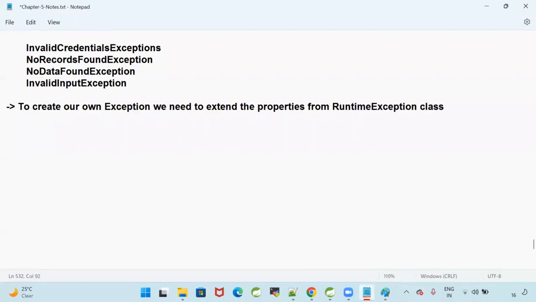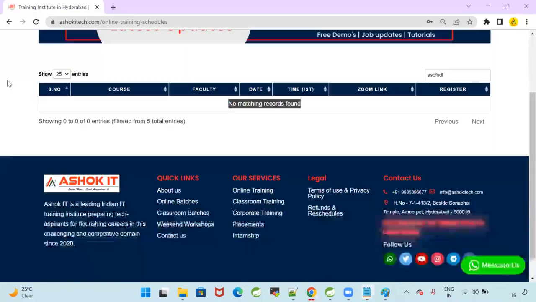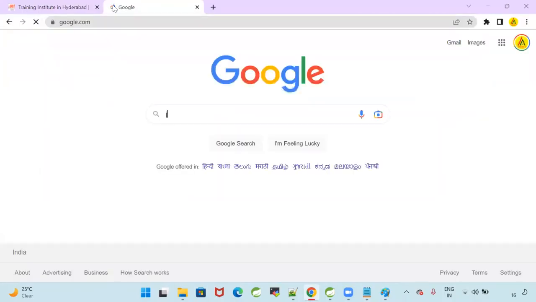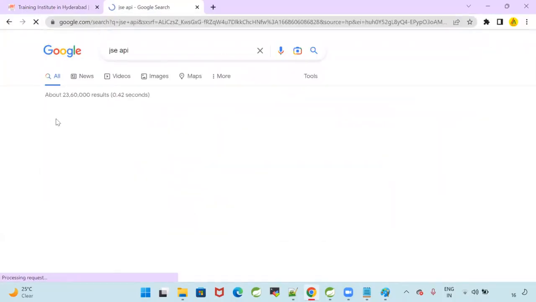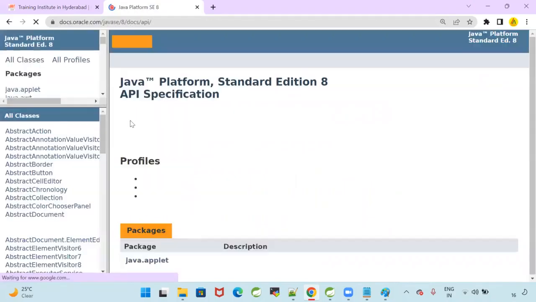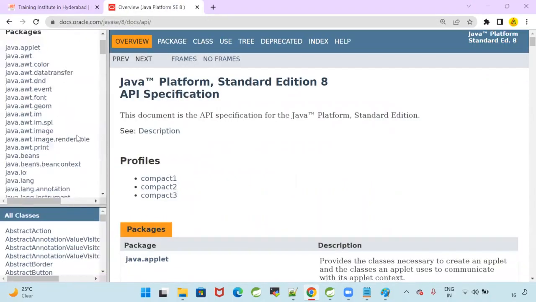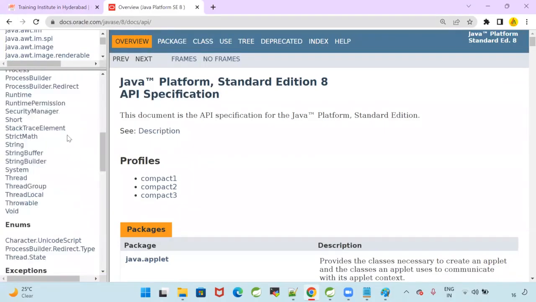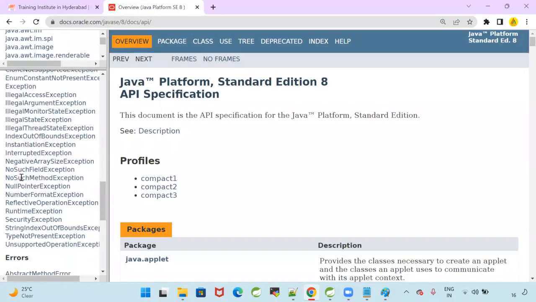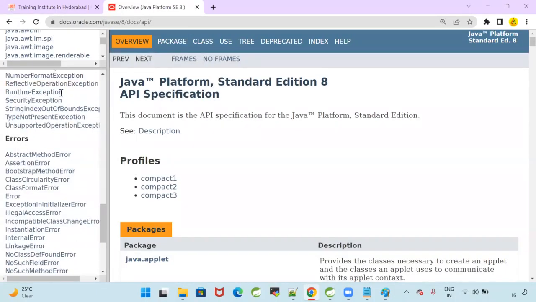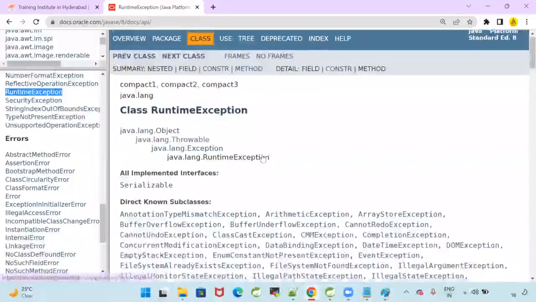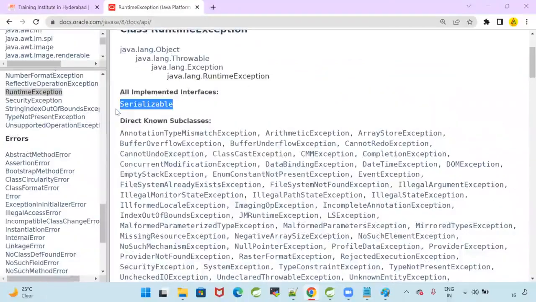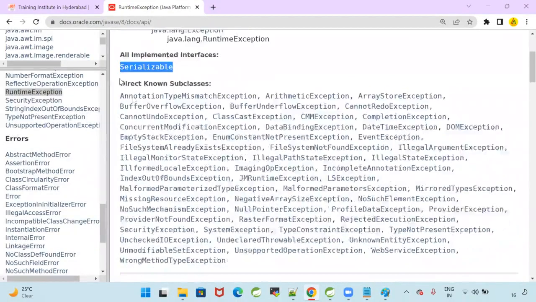It is part of the java.lang package. Go to the Java API, go to the package java.lang, go to exceptions. Can you see? What is this, guys? RuntimeException. Open this. See this.